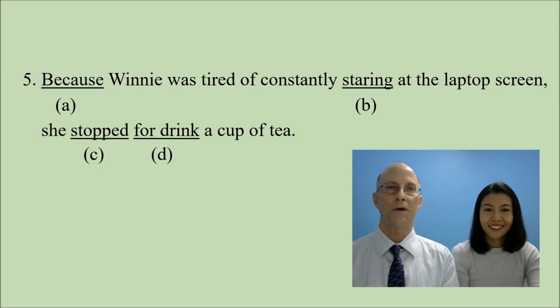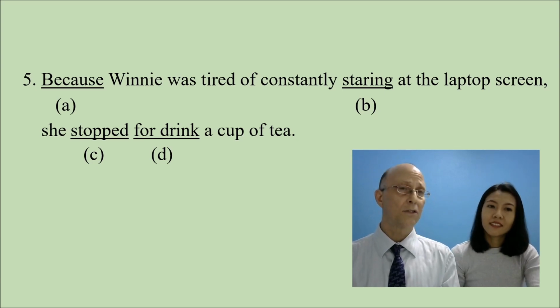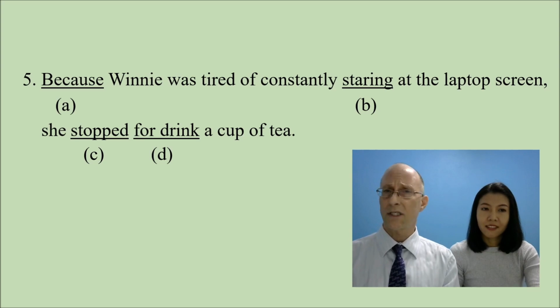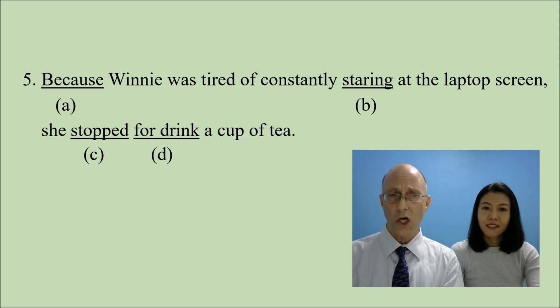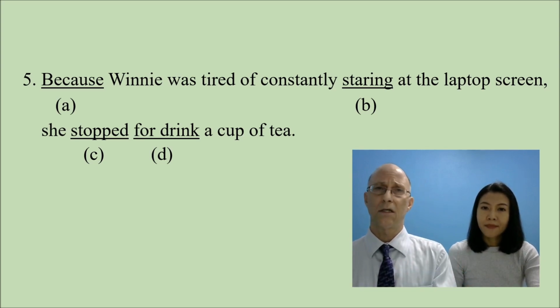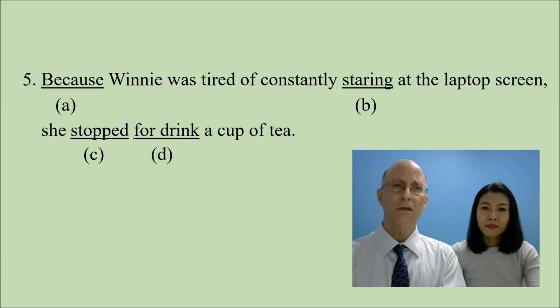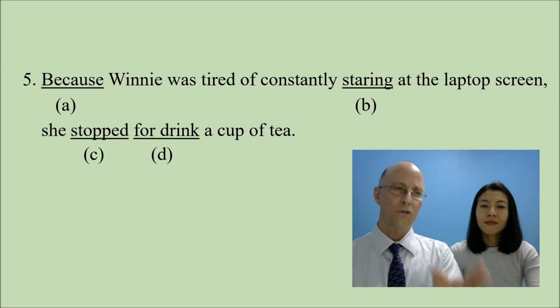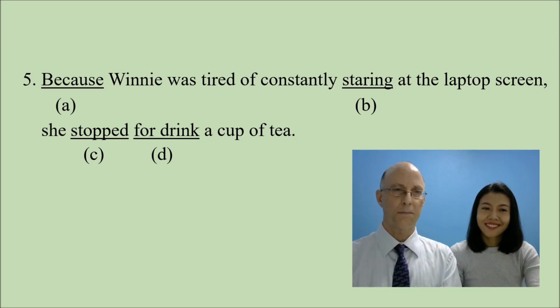Some don't require an object. So you're looking for at least a subject and a verb. And here we have it. So the grammar is correct. And now the context or meaning. Is it the cause of the second clause? And if we look, tired, staring, screen, stop, drink, tea, okay. Likely the cause, so this one is a pass.